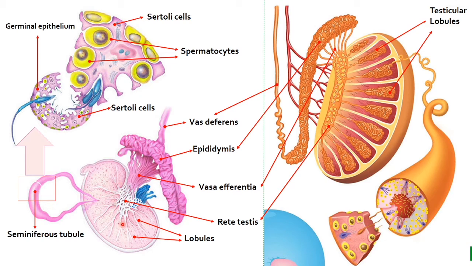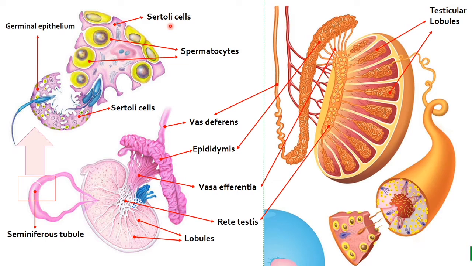Each lobule in turn contains 1 to 3 highly coiled seminiferous tubules. These are seminiferous tubules. The lining of each seminiferous tubule is called germinal epithelium. If we take a cross section of this seminiferous tubule, its lining is known as germinal epithelium, and it contains male germ cells known as spermatocytes and Sertoli cells.